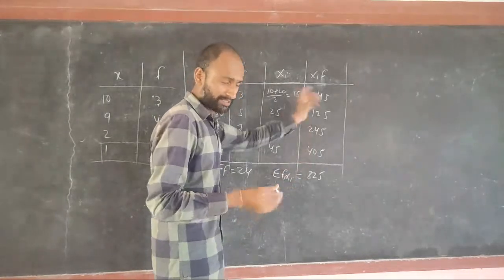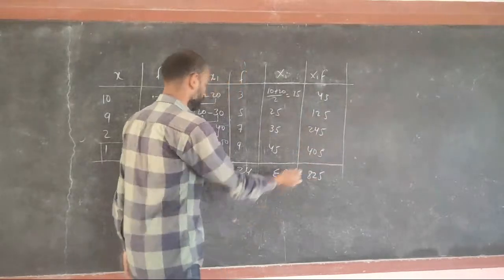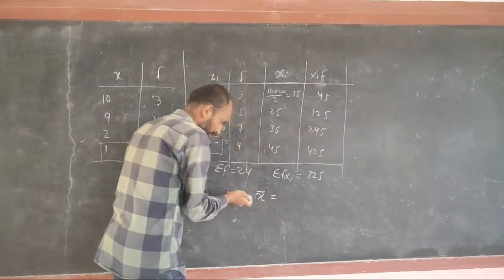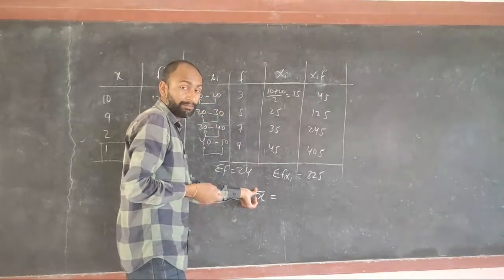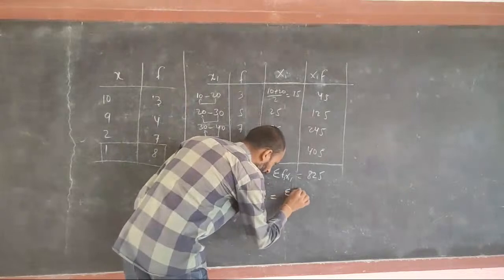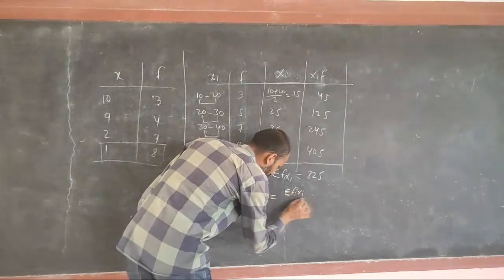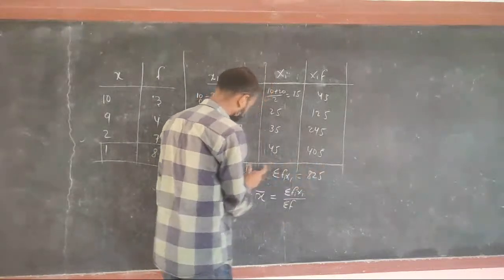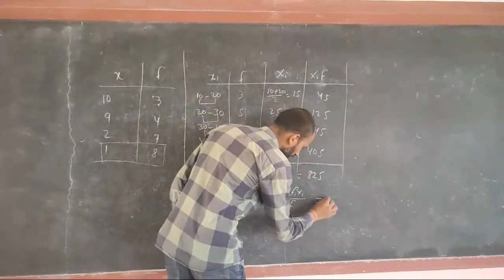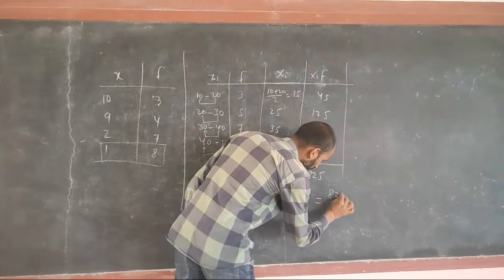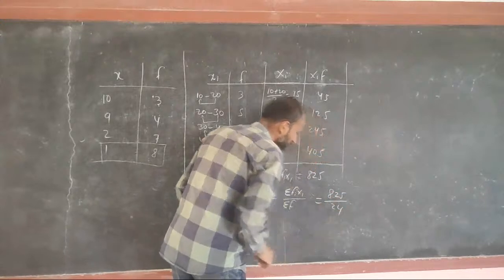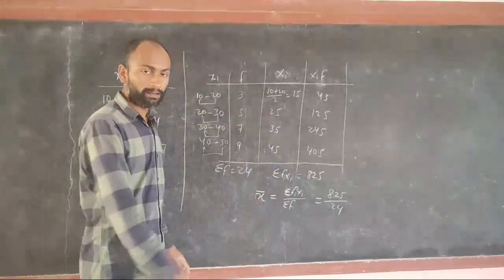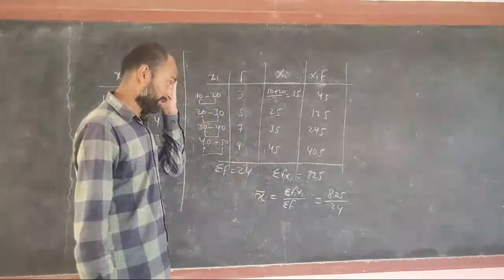If it is not coming the same, check your calculation and addition. Then we know mean is equal to summation of fi xi divided by summation of f. That means this one divided by this one, you are getting 825 divided by 24. This is the mean of this given data.